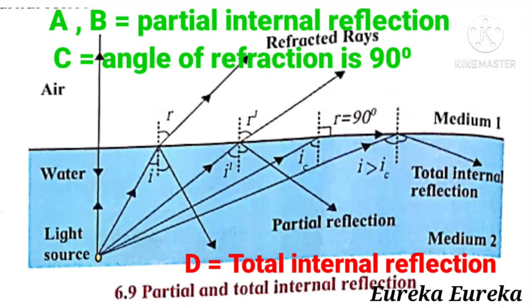So total internal reflection may be referred to as when all the light rays get reflected back into the dense medium. This is known as total internal reflection.